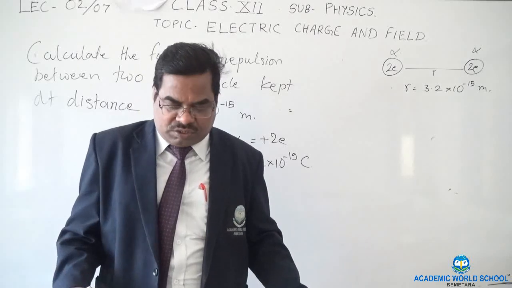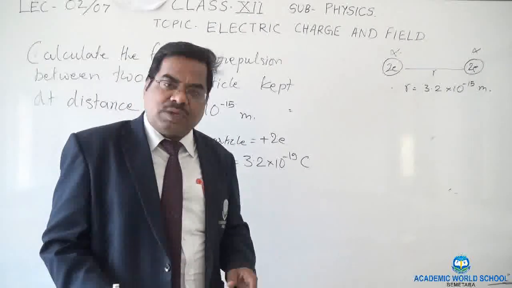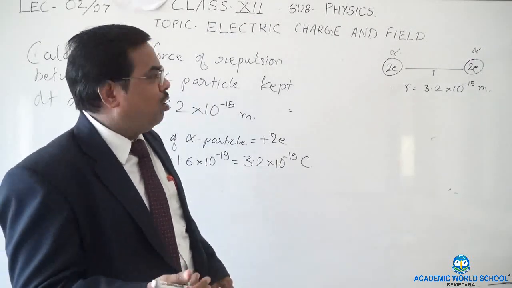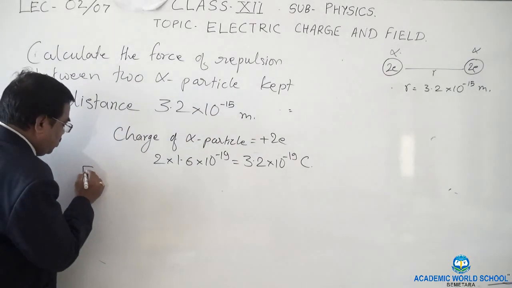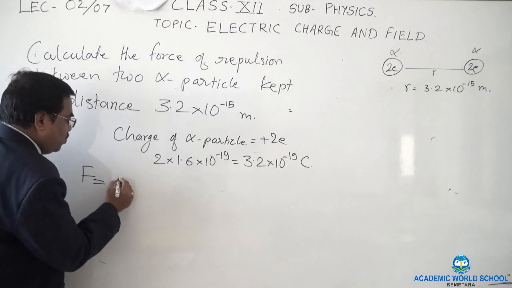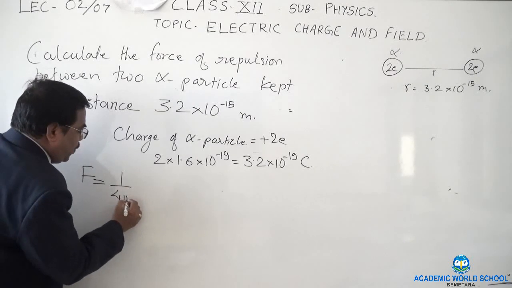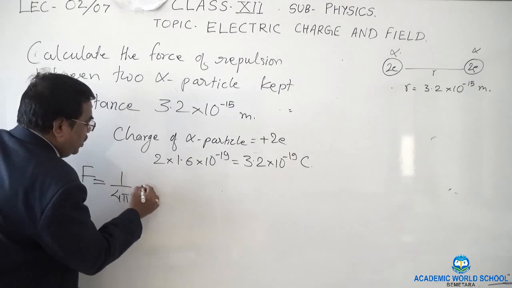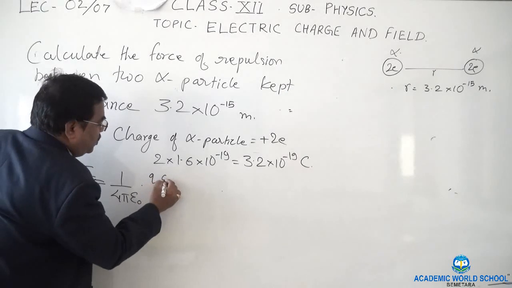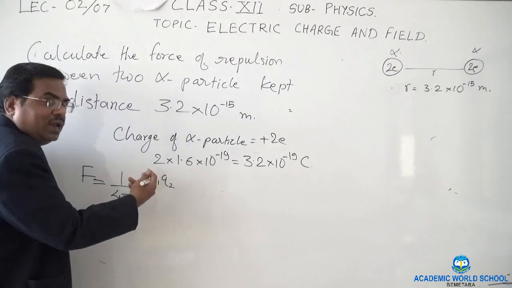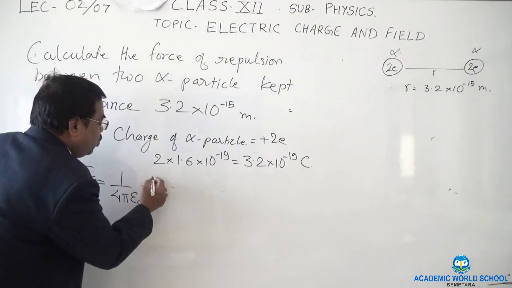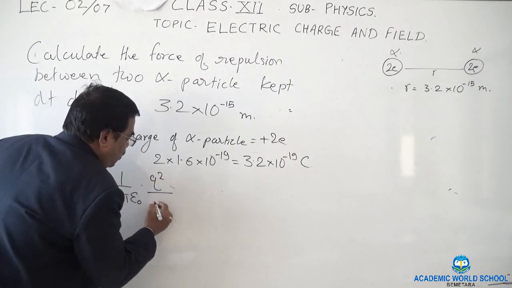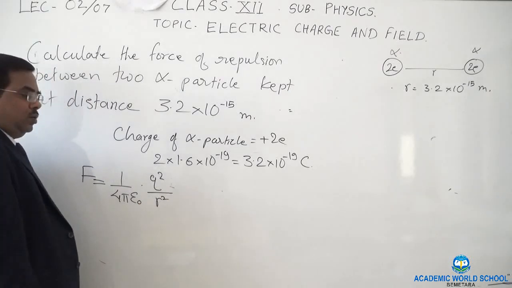So this is the question. Now find the force. Simple, we will use Coulomb's law. According to Coulomb's law, F is 1 upon 4 pi epsilon into Q1 Q2. Both are the same, so I can replace it by Q square upon r square.